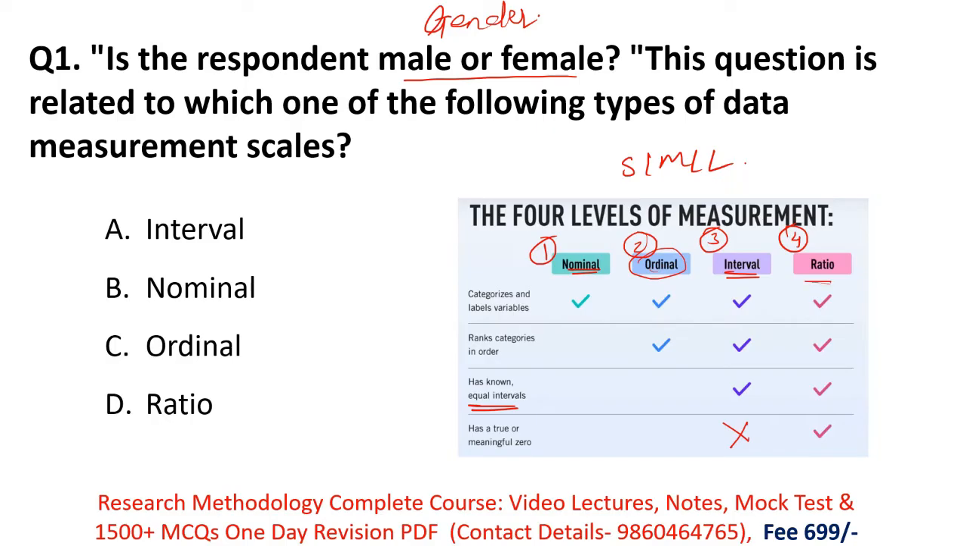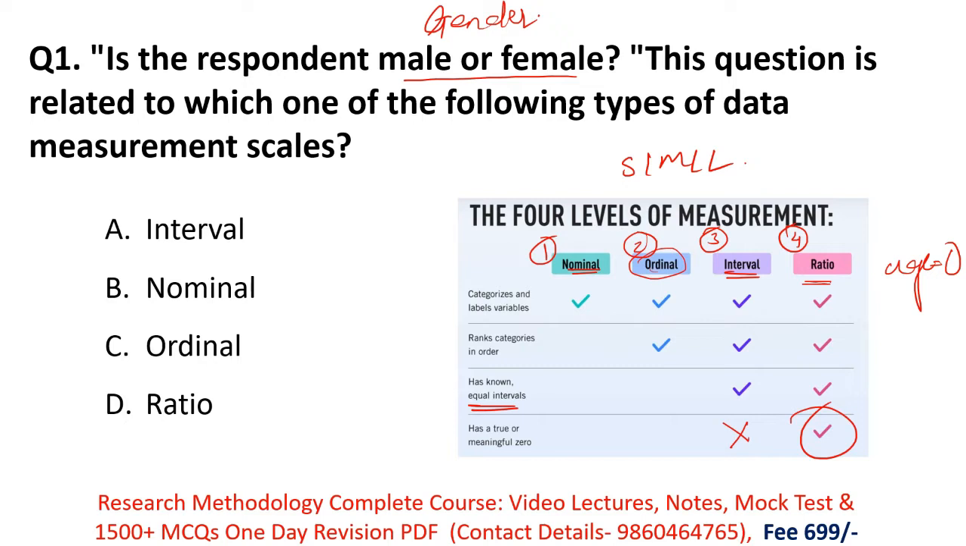In ratio, all the characteristics of interval are present. We arrange our data according to their characteristics, we order our variables, and we arrange our variables in equal intervals, as well as there is a meaning of 0 in ratio. For example, if your age is 0, that means you were born on that day. So in ratio, remember, there is a meaning of 0.